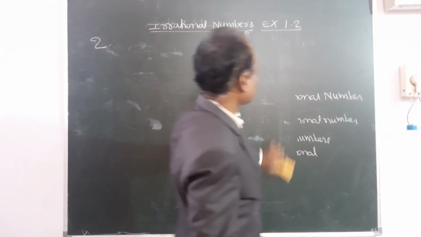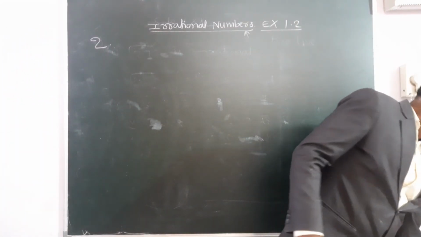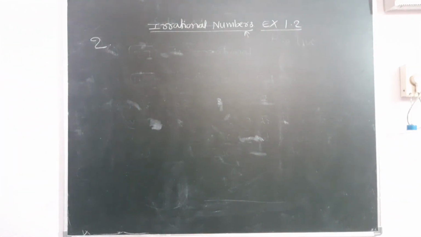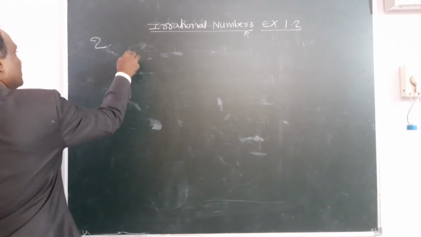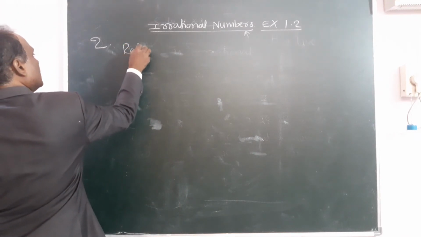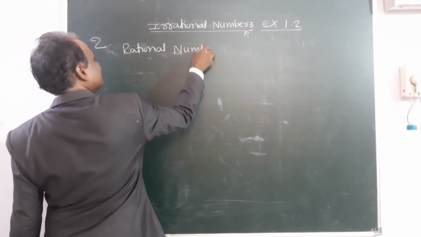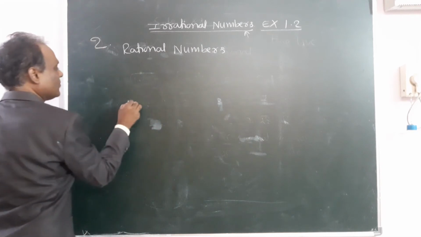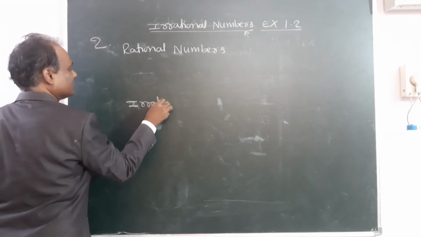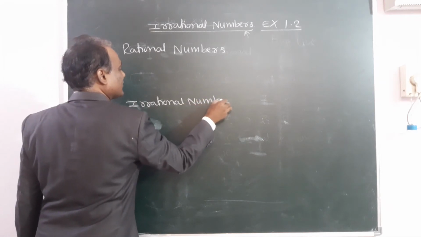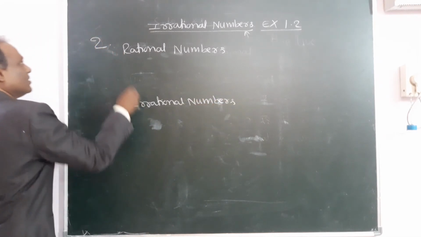Write the question from the textbook. Give 4 examples for rational numbers and irrational numbers. Write down any 4 rational numbers and any 4 irrational numbers.